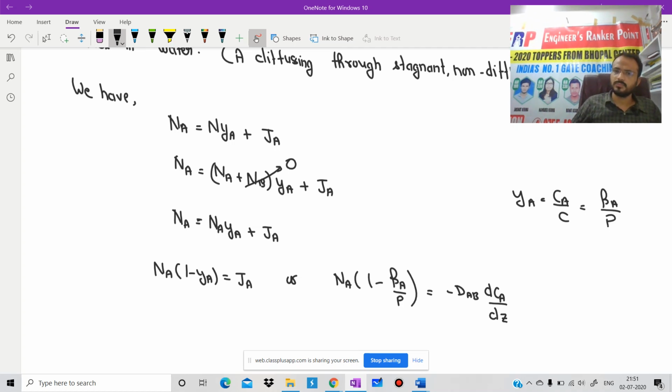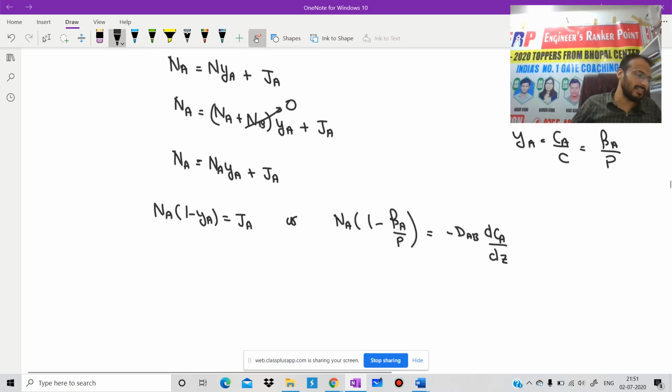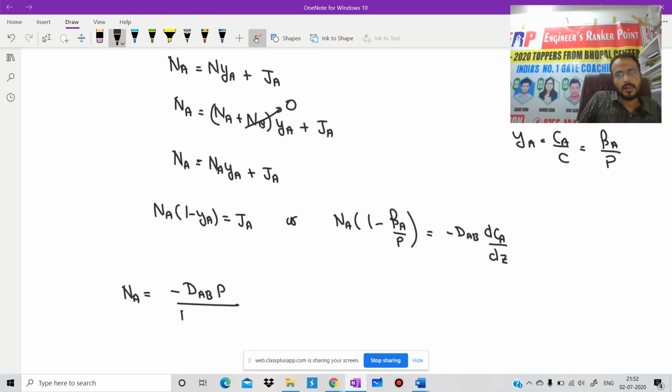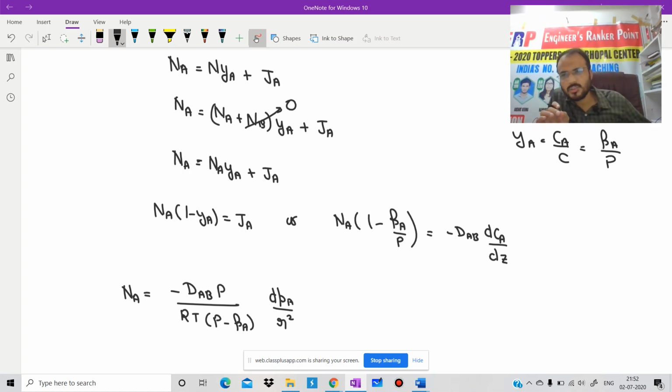Yes or no? And after solving, what we will get? We will get NA is equal to minus DAB P by RT into P minus PA into dPA by dR square. I hope there should be no doubt up to this point because we have already done all these calculations.